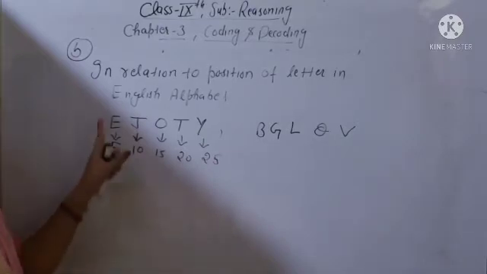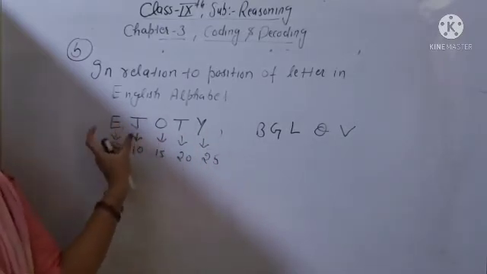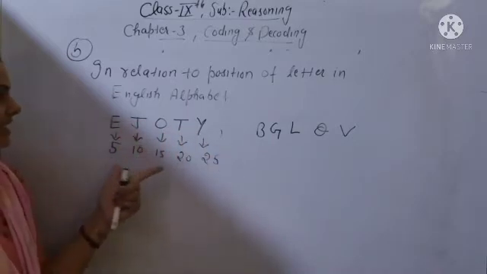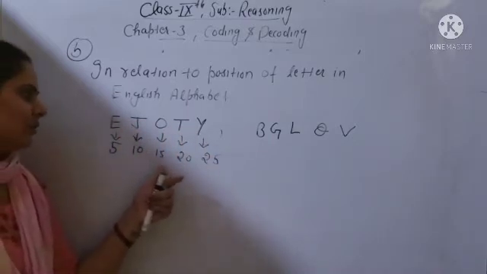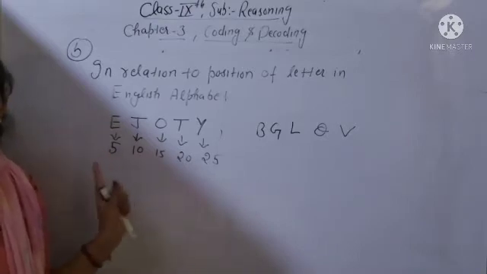So you can learn these letters as one name: E J O T Y. These are the number positions: 5th, 10th, 15th, 20th, and 25th. This is from the left hand side of the alphabet.